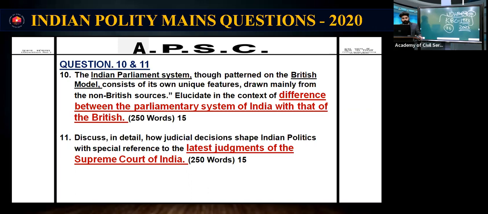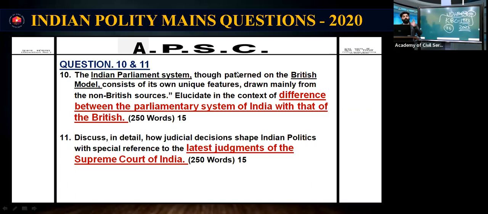in our prelims exam. Then the interpretation of the Supreme Court, how the judgments of the Supreme Court have helped in shaping the Indian political sphere. So in a general perspective also, questions can be expected. That means the importance of the Indian judiciary, and you may be aware of the collegium system, the appointment of judges to the Supreme Court, etc. Multiple times it was discussed in the news. So this year you can expect questions on that.